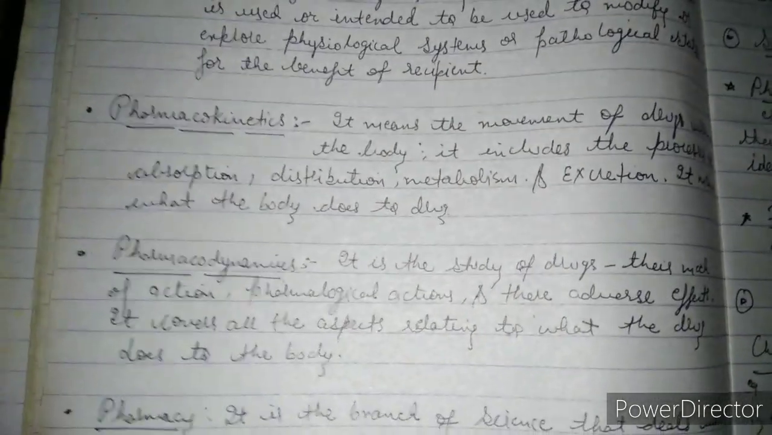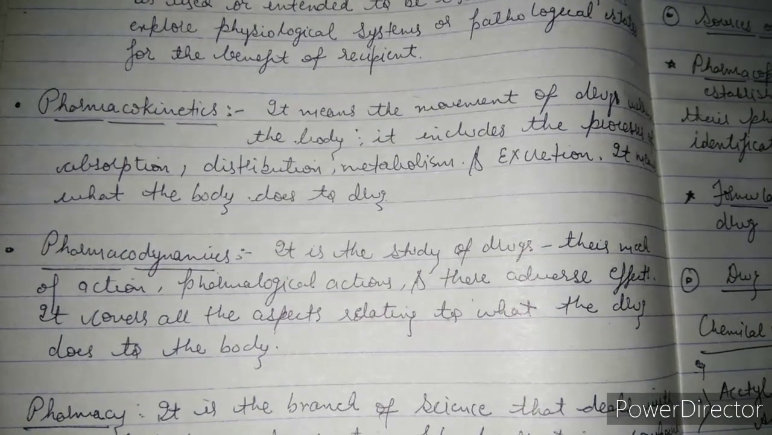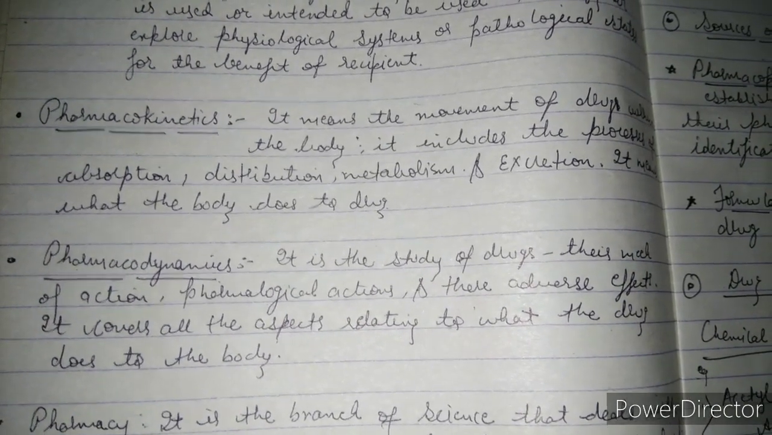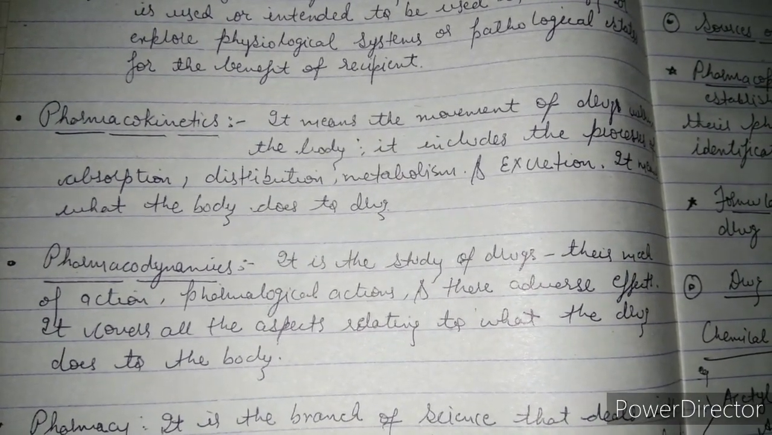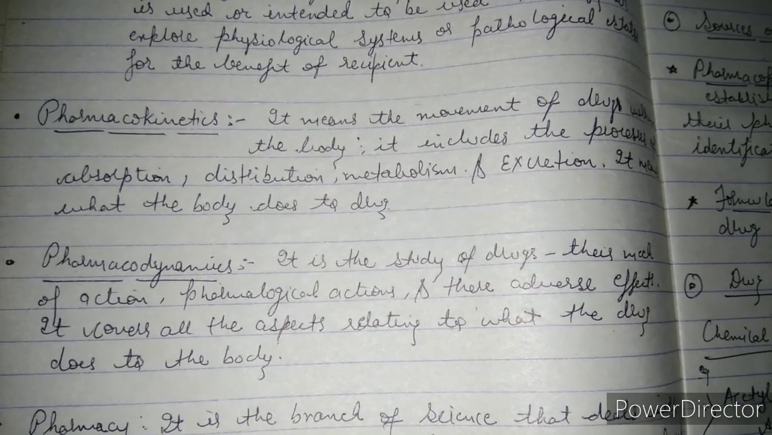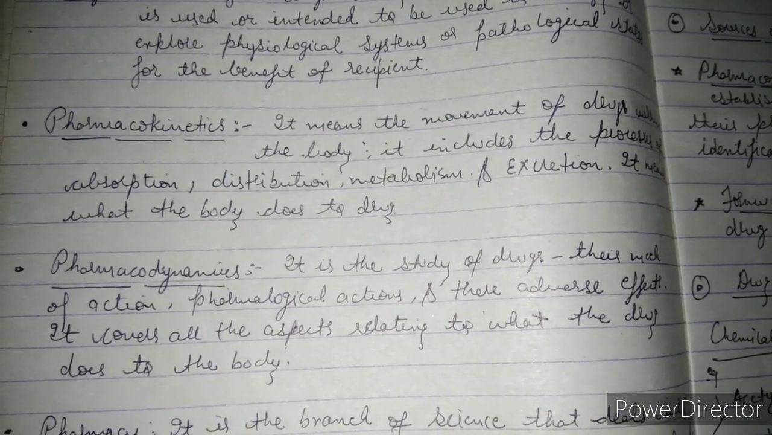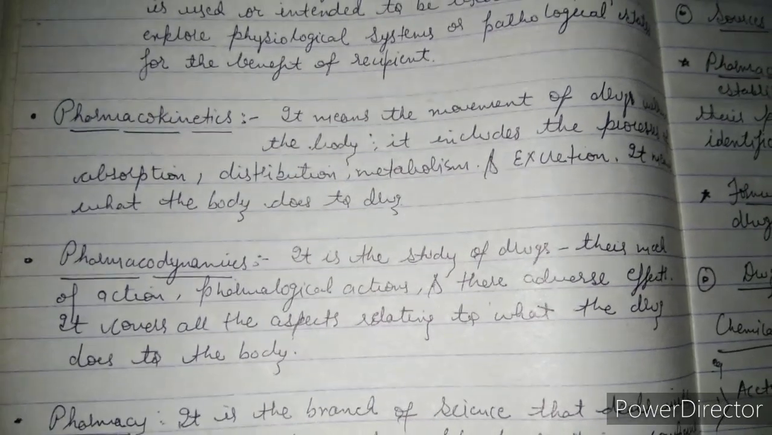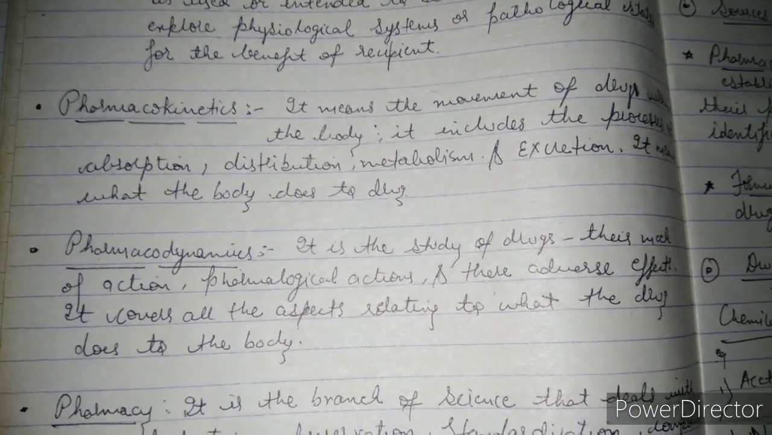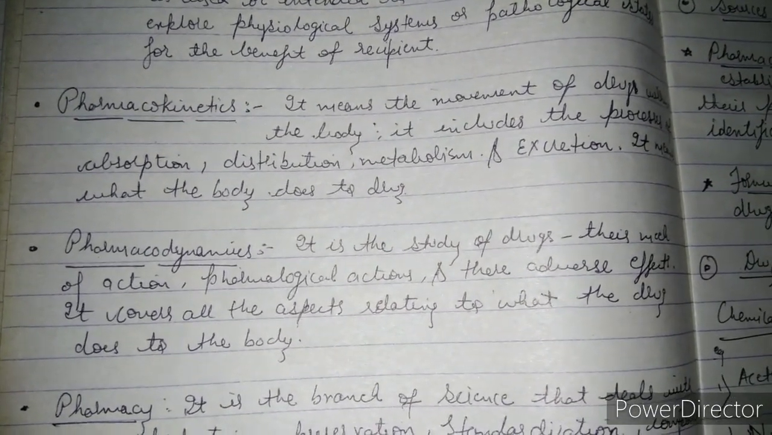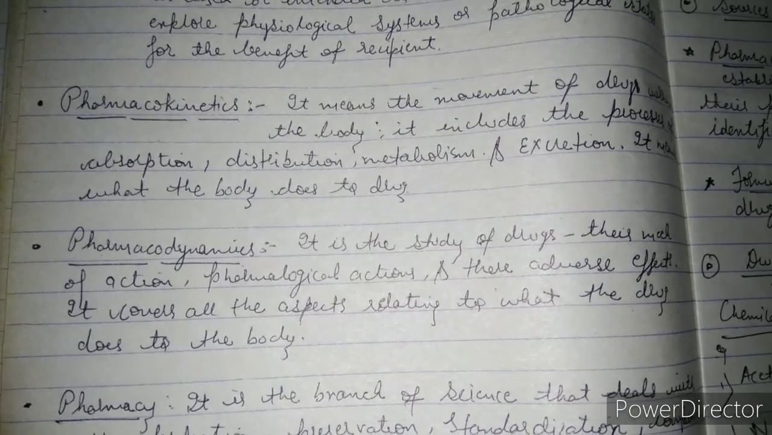Now we'll discuss what we understand by pharmacokinetics. So pharmacokinetics means the movement of drugs within the body. That means how the drug goes inside the body, what it does inside the body. So it includes the process of absorption, distribution, metabolism and excretion. It is what the body does to the drug.